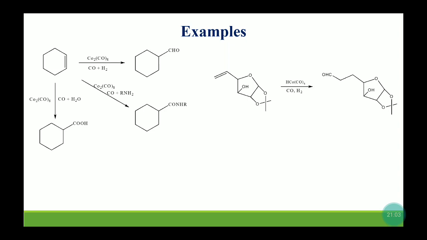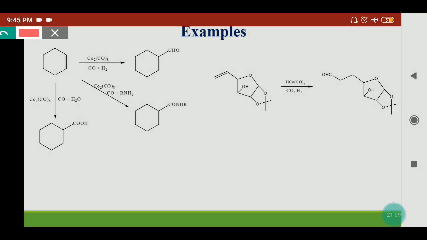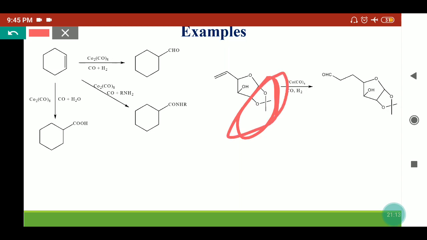Now coming to this example where we have taken some structure and the cobalt carbonyl complex. Now here this is a protected structure. It is a glycol and it is protected. Now here alcohol is present and a double bond is present. Is this an allylic alcohol? No. So we have to focus on only the double bond. If an allylic alcohol was there, at that time the gamma lactone possibility is there.